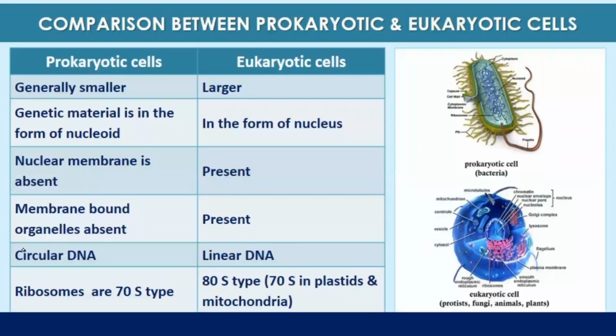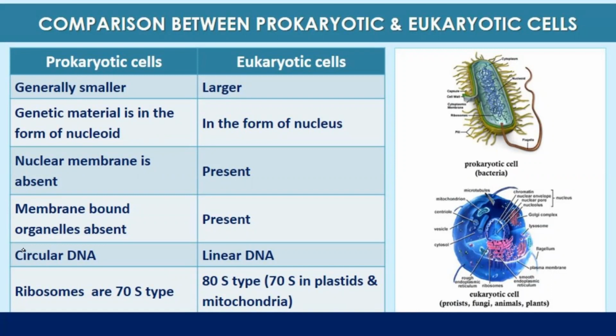Lastly, comparing the prokaryotic and eukaryotic cell. Prokaryotes are generally smaller, whereas eukaryotes are larger in size. Genetic material in prokaryotes forms a nucleoid, whereas a nucleus is present in eukaryotes. The nuclear membrane is absent in prokaryotes, and in eukaryotes the nuclear membrane is present. Membrane-bound organelles are absent in prokaryotes, whereas they are present in eukaryotes.